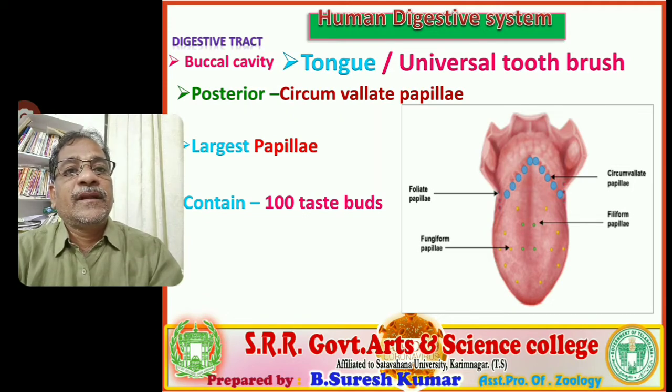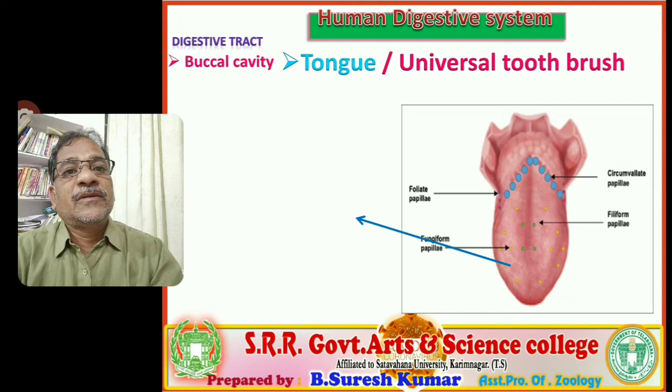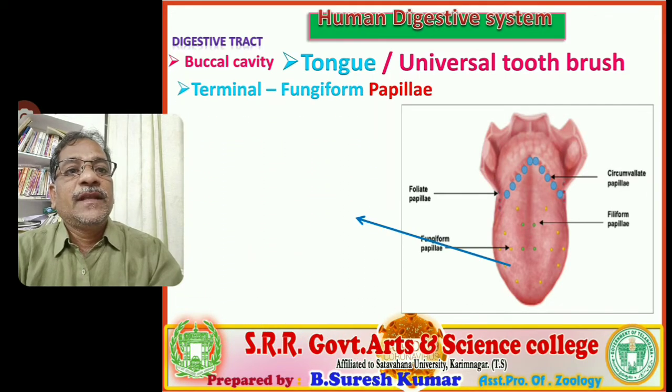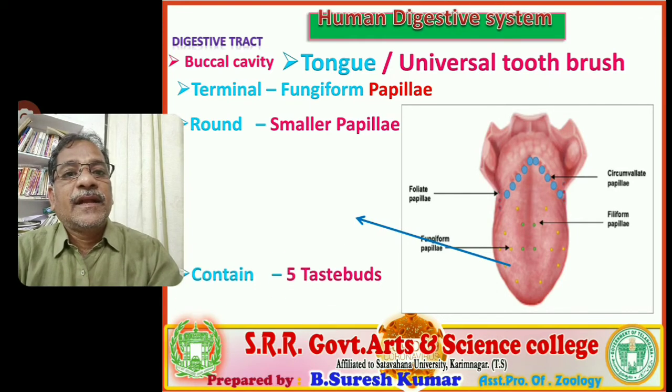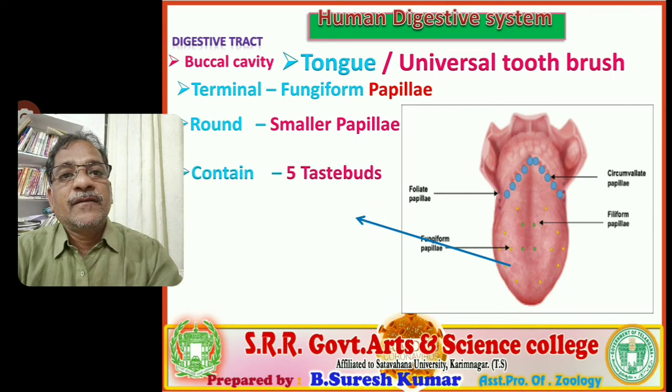The next variant is fungiform papillae. They are present at the terminal end, the tip of the tongue. Observe the blue color arrow mark, yellow color buds are there. They are fungiform papillae. They are oval or round in shape and contain approximately 5 to 10 taste buds.